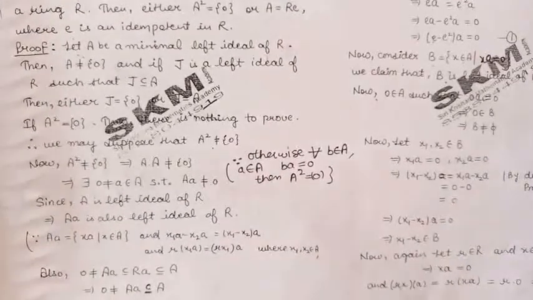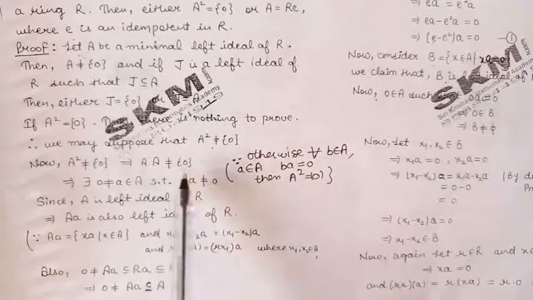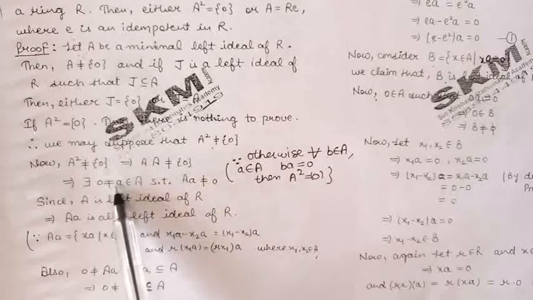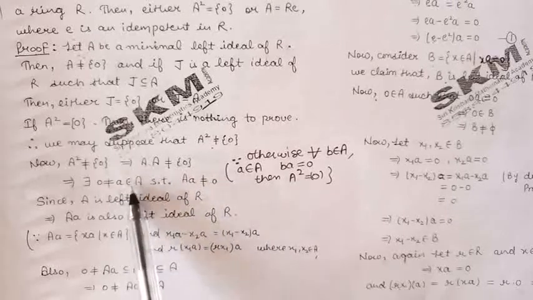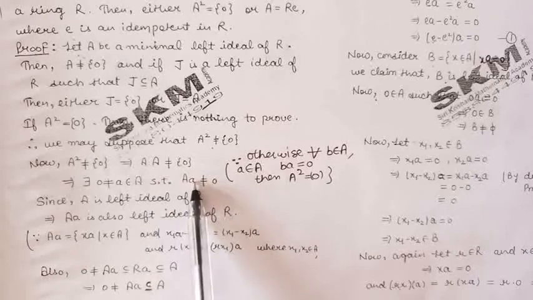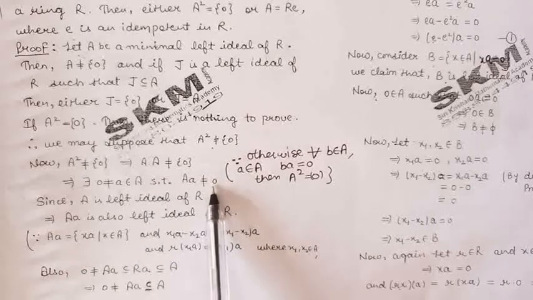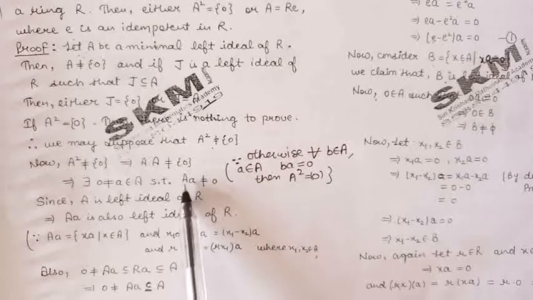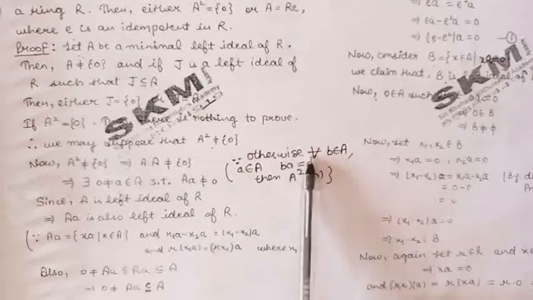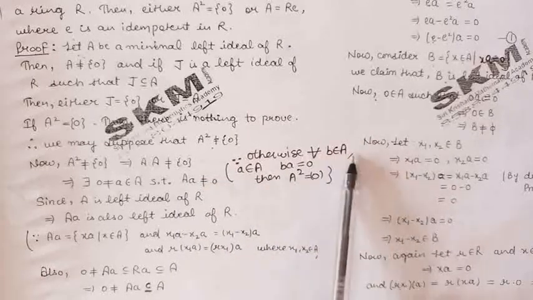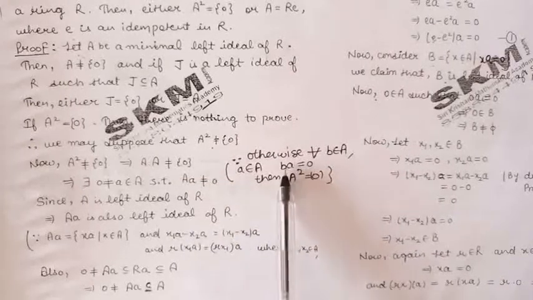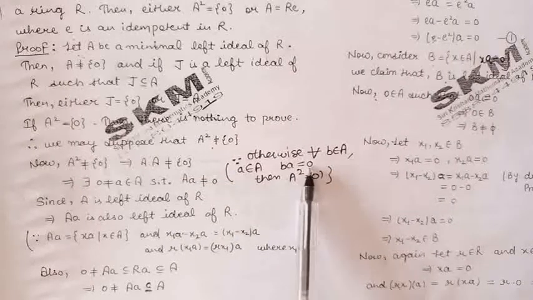Now A square is non-zero means A into A is non-zero. So we can take a non-zero element a belonging to A such that A into the element a is non-zero. Because if we consider A into a is equal to 0, then for every element b belonging to A, b into a is equal to 0.